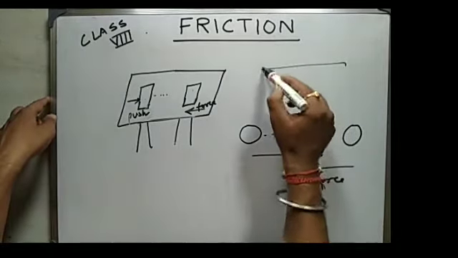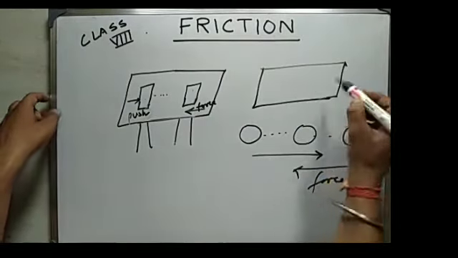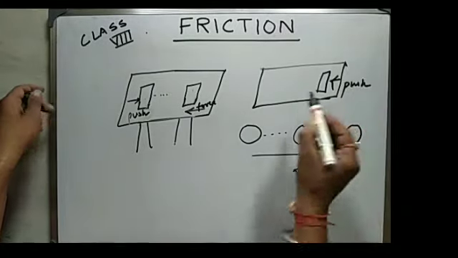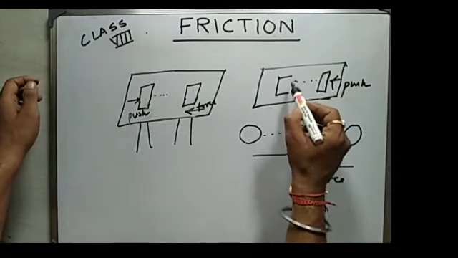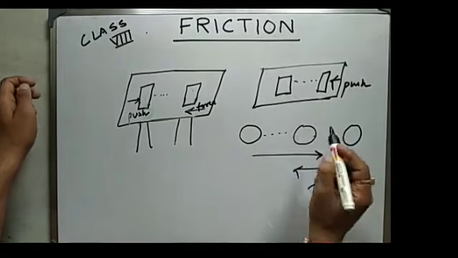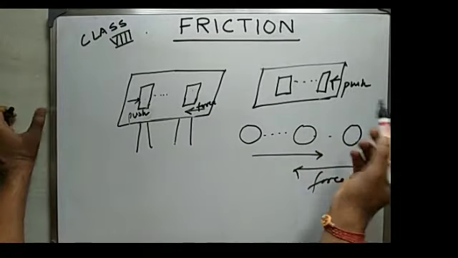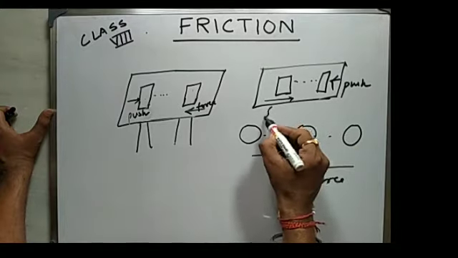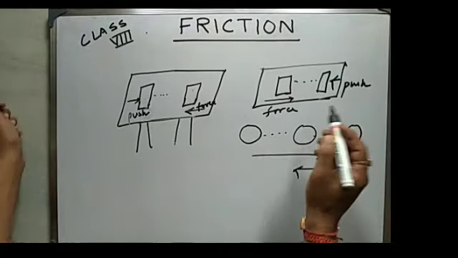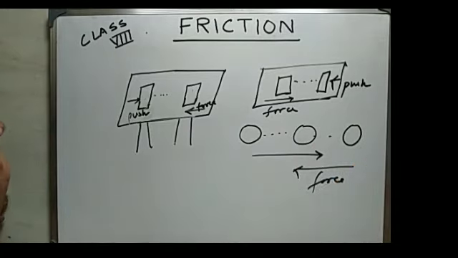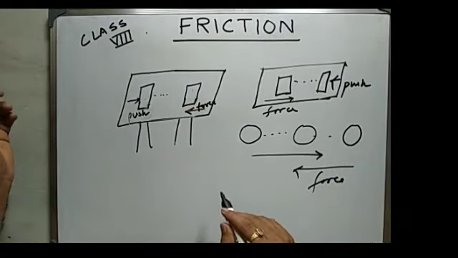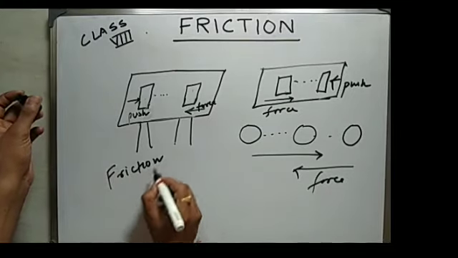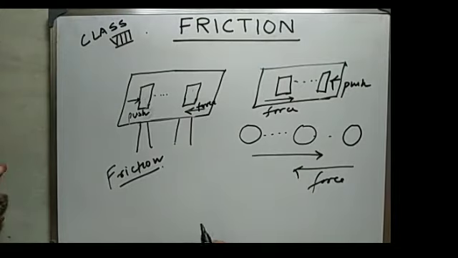Again, on the table, when you try to push the book in this direction, then after going a certain distance, the book again stops. Then don't you think that when you are pushing the book in this direction, there is an opposing force or a resistance acting in this direction which is stopping the book from moving further? This opposing force is called friction.